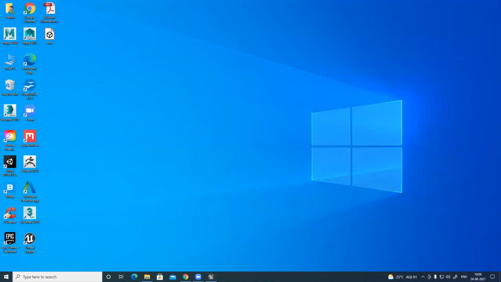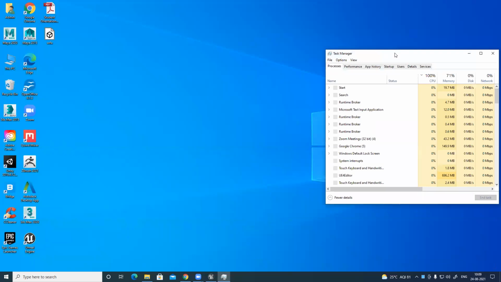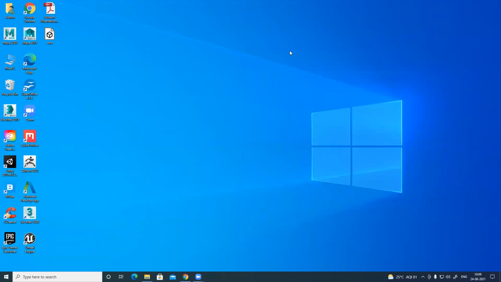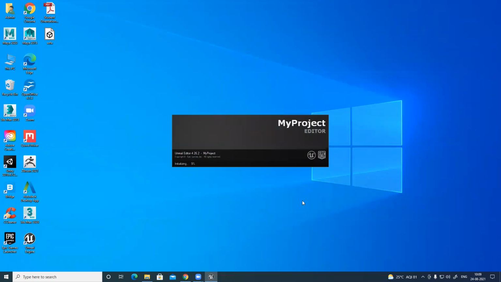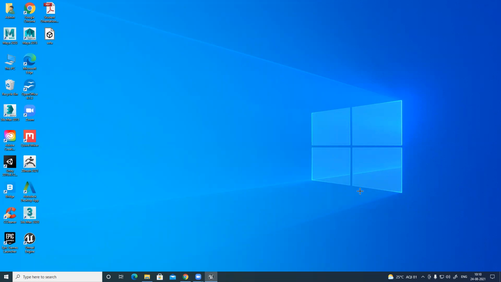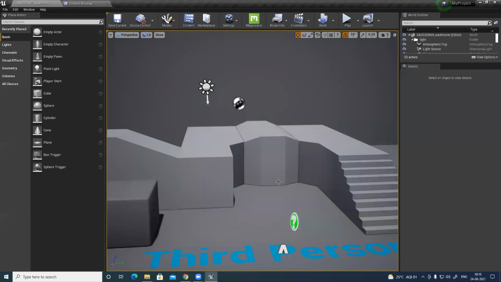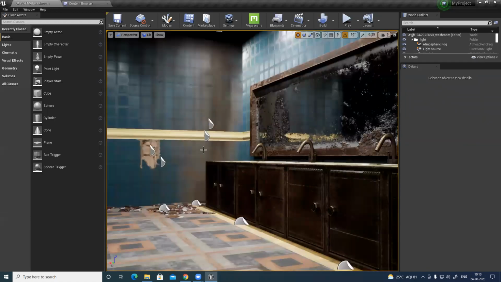Two instances were open, so I needed to crash it. Now it's gone. Loading.